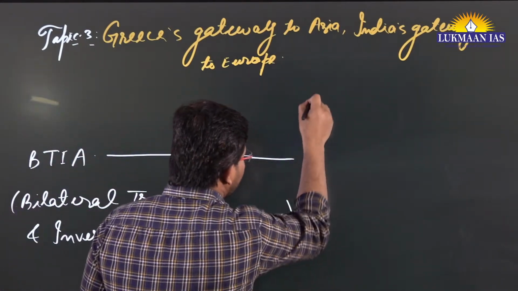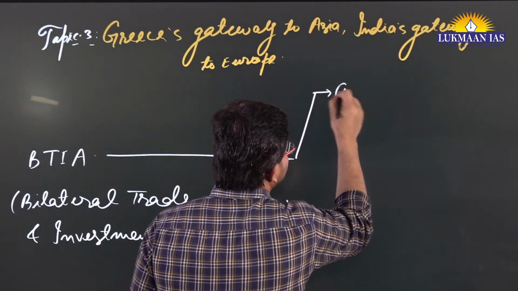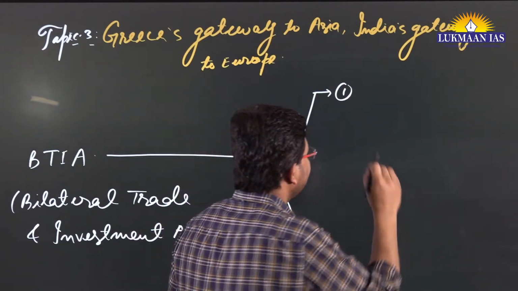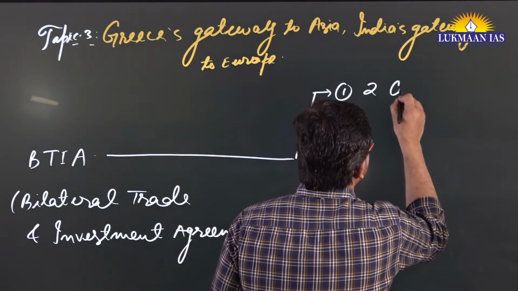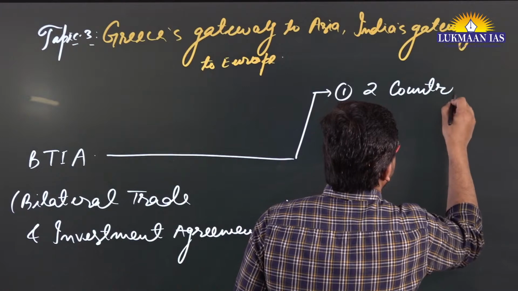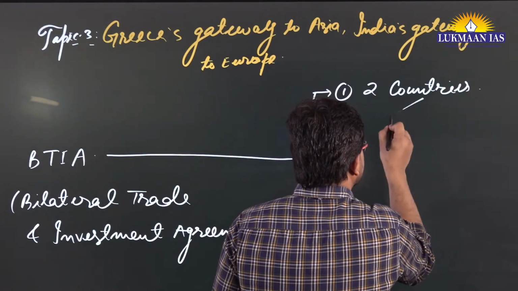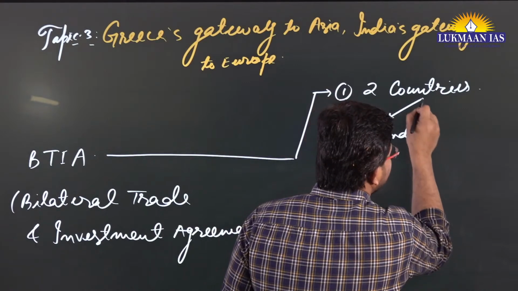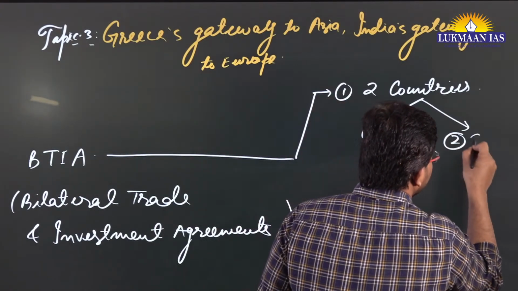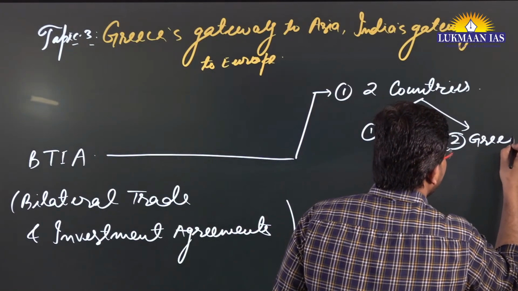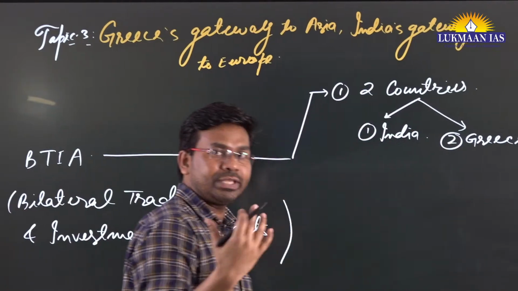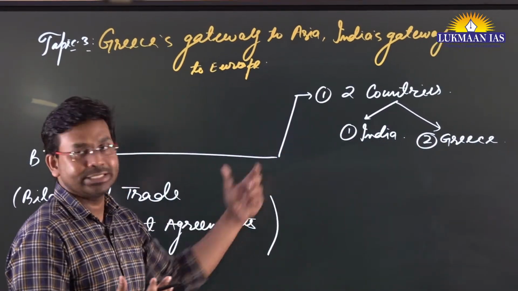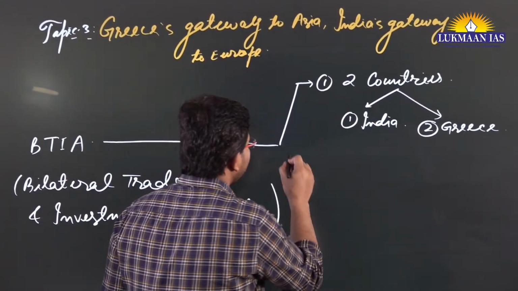When we talk about bilateral trade and investment agreements, this happens between two countries. How many countries? Between two countries. Bilateral means between two countries. Here on one side there is India and on the other side there is Greece. So these two countries are cooperating with one another. They are signing treaties with one another. This is one important aspect.